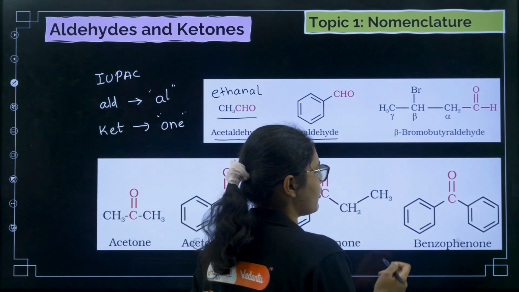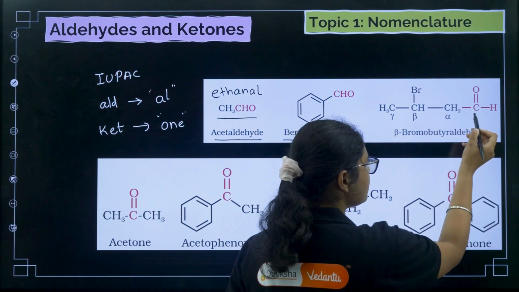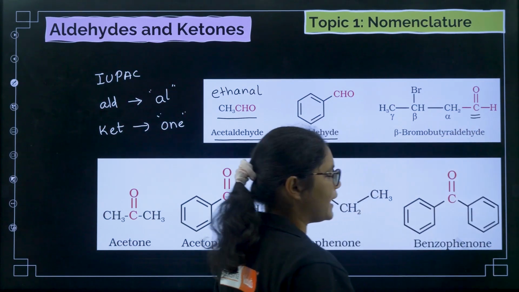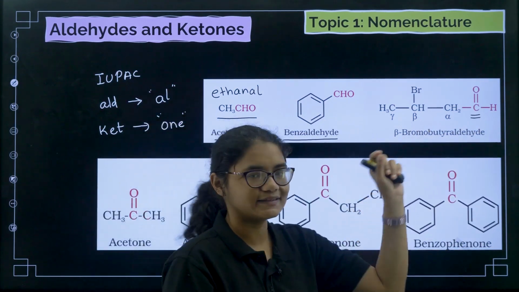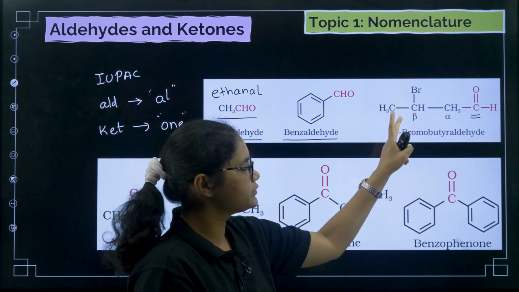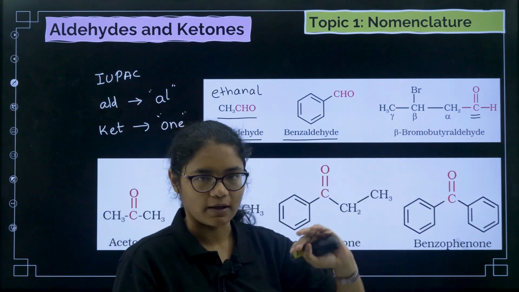Okay, next, this is very important. See, the carbon which is next to the carbon containing the aldehyde group, that carbon is called alpha carbon, okay, and next to that is beta, and next to that is your gamma carbon.